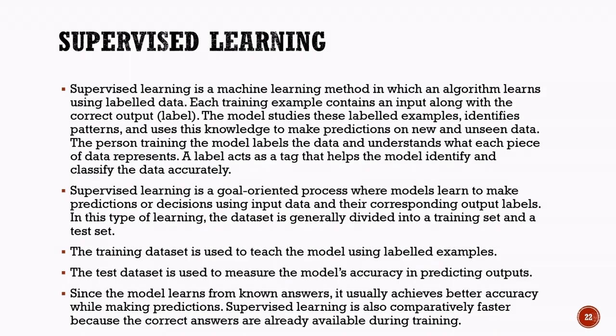In supervised learning, the dataset is usually divided into two parts. The first part is called the training dataset, which is used to teach the model using labeled examples. The second part is called the test dataset, which is used to evaluate how well the model performs on unseen data. Since the model learns from known answers during training, supervised learning often achieves high accuracy and reliable results. It is also generally faster to train because the correct outputs are already available, making it easier for the model to learn the desired patterns.